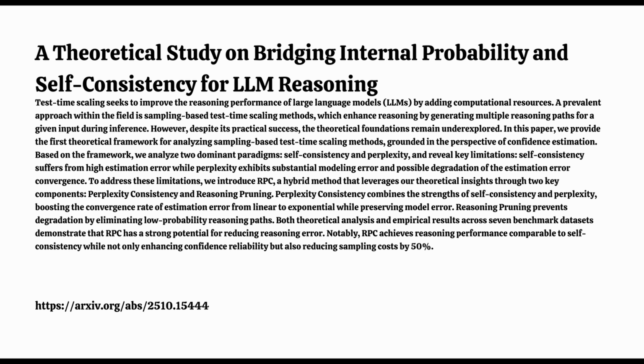Which implies that all the optimization, all the cleverness in these sampling methods has to focus on the other part. That's the core idea. The second component is the estimation error. Now, this error changes. It depends entirely on, one, how many paths you sample, your budget, and two, the strategy you use to estimate confidence from those samples. It measures the difference, the variance, between the confidence you estimate and the true confidence.